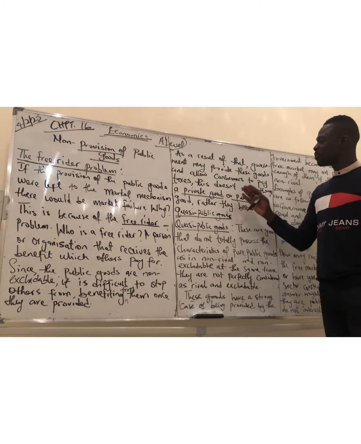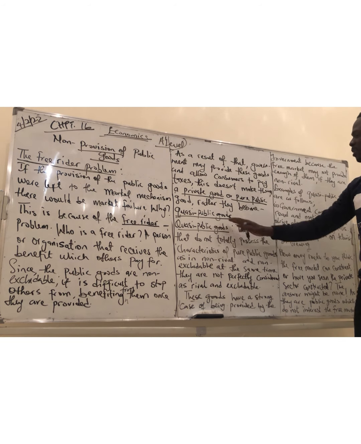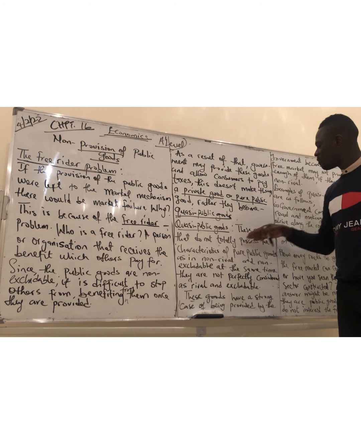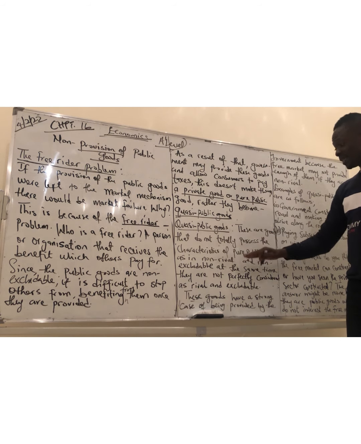So what's a quasi-public good? Quasi-public goods are goods that do not totally possess the characteristics of pure public goods, as in non-rival and non-excludable. At the same time, they are not perfectly considered as rival and excludable. They are in between a public good and a private good.